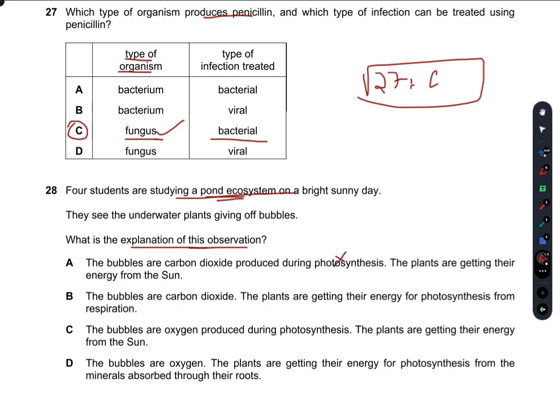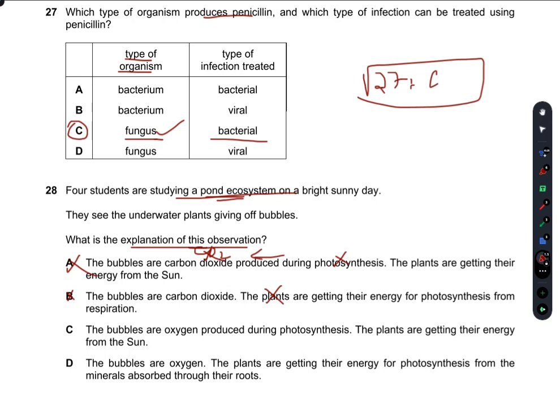No, photosynthesis never yields CO2. Rather, photosynthesis produces oxygen. So A is incorrect. B: The bubbles are carbon dioxide. The plants are getting their energy for photosynthesis from respiration. No, respiration does not take place in plants.